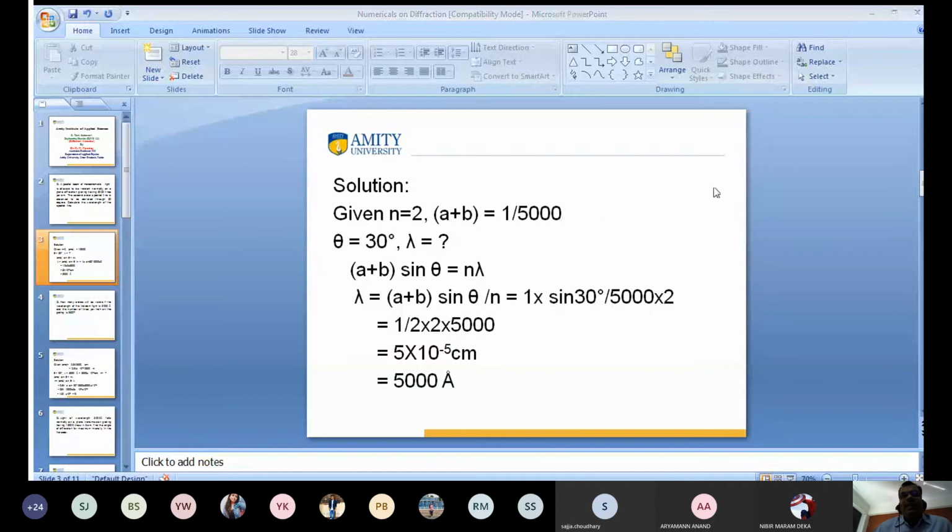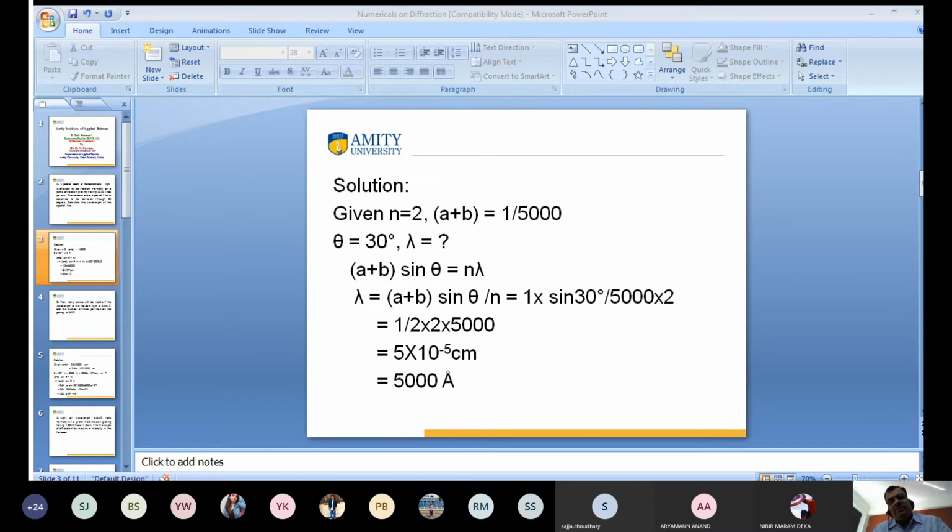What is given? Given is that n equal to 2. Then what is the value of a + b? a + b is 5,000 per centimeter. So 1 divided by 5,000. Clear? Yes or no?